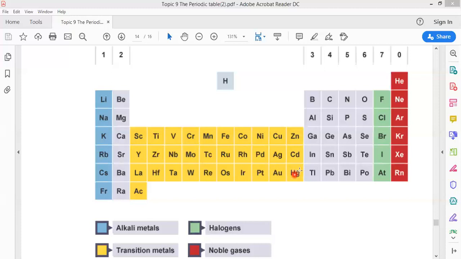Mercury is a transition element, but it is the only metal in liquid state. It is a liquid at room temperature. As we said before, all metals are solid except mercury.